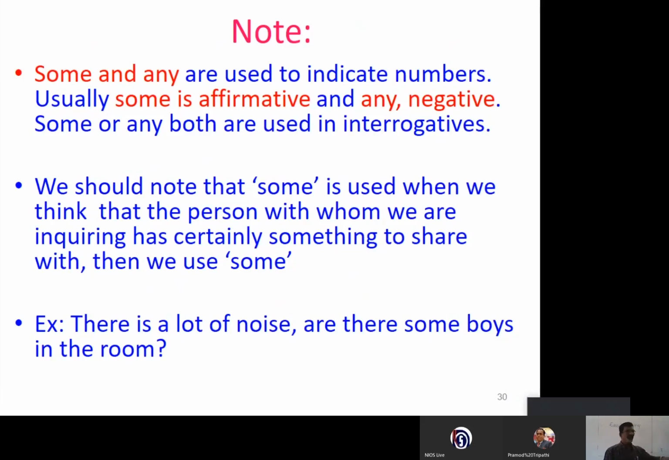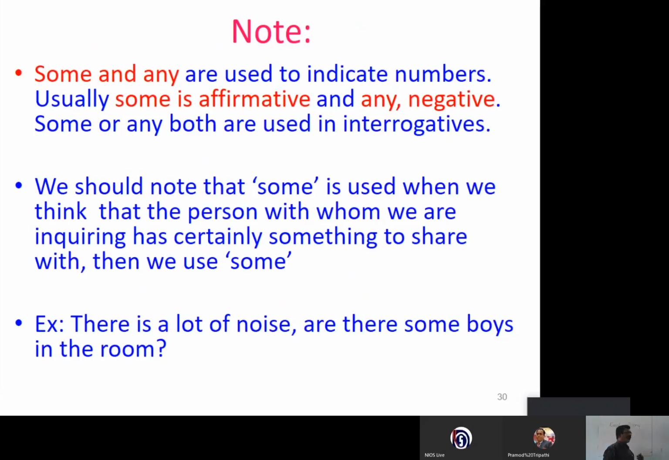We should note that some is used when we think that the person we are inquiring of has something to share. Then we use some. Example, there's a lot of noise. Are there some boys in the classroom? There's a lot of noise. Are there some boys in the room? So here, what does it mean? There is noise, and you know that there are some boys in the classroom.